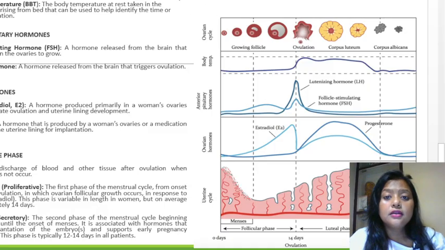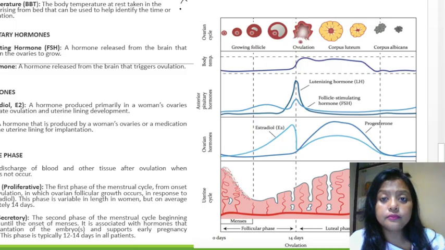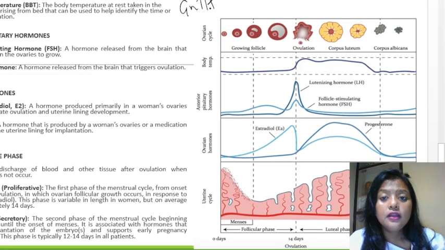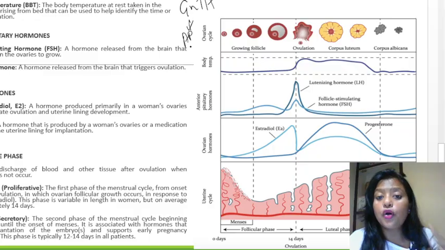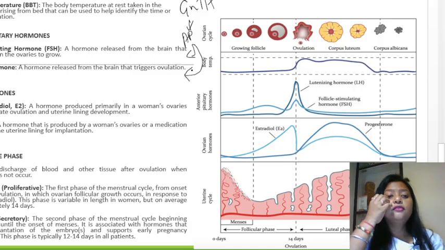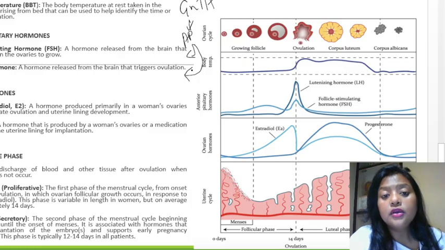See, the gonadotropin releasing hormone will stimulate the anterior pituitary gland to produce two hormones: follicle stimulating hormone and luteinizing hormone. Now, follicle stimulating hormone, what does it do? It will cause the follicles of the ovaries to grow.